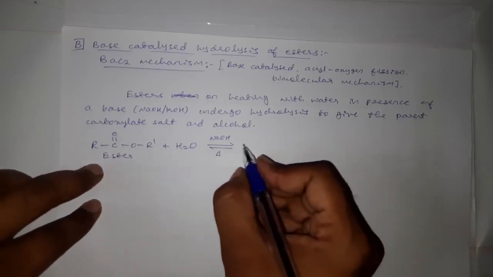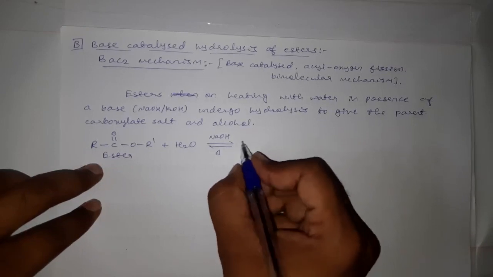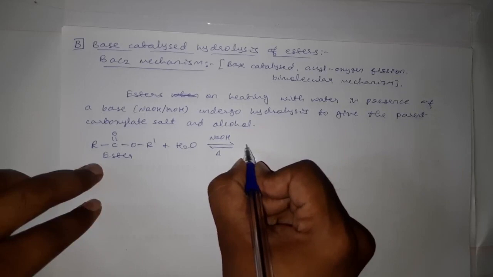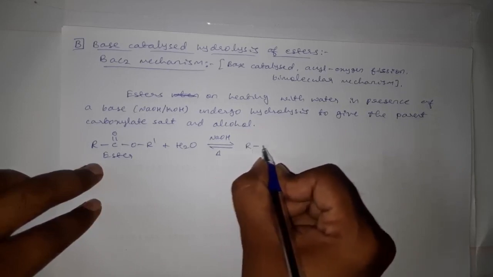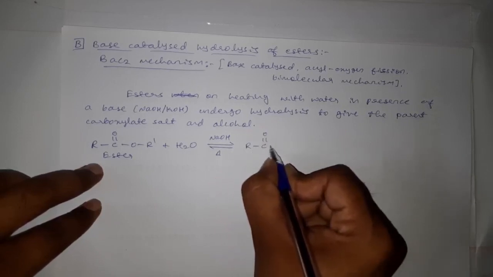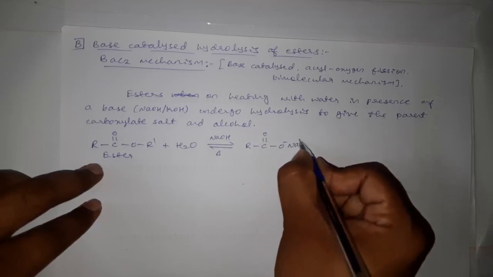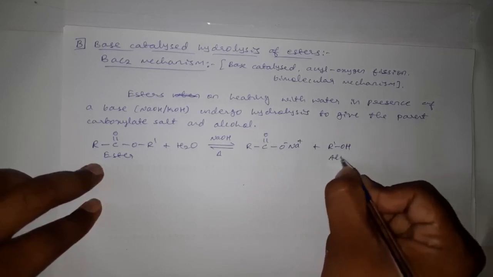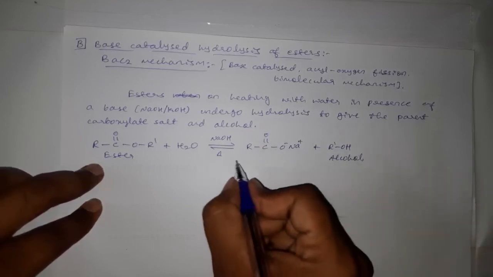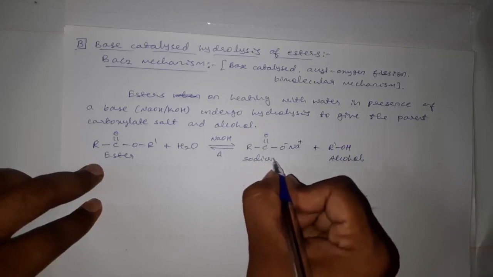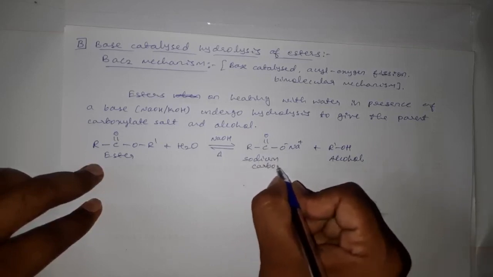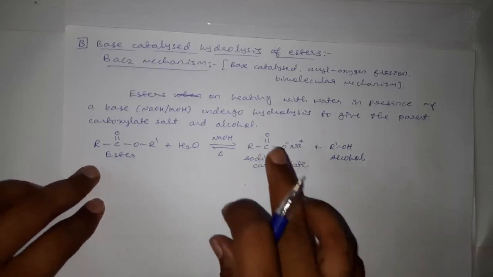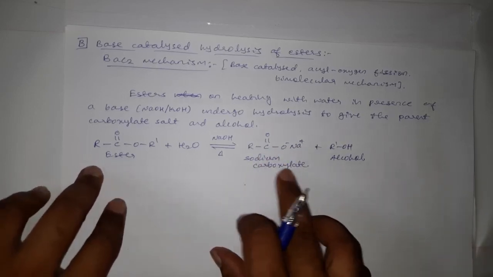And which results in the formation of R C double bond O minus Na plus and R dash OH. This is an alcohol and this is a sodium carboxylate. It is a sodium salt of carboxylic acid, that is a sodium carboxylate.